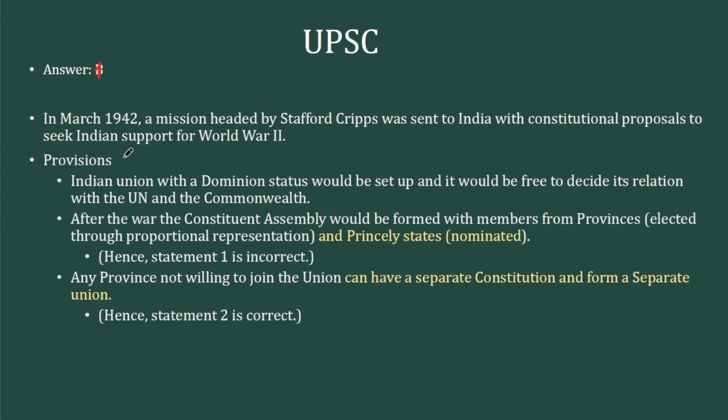Now, Cripps Mission, I'll give you some background information. It was sent in 1942 during the time of World War II because Britain wanted India's support during that time. But Gandhi called it a post-dated check because it didn't have provision for complete independence. It only had provision for dominion status.